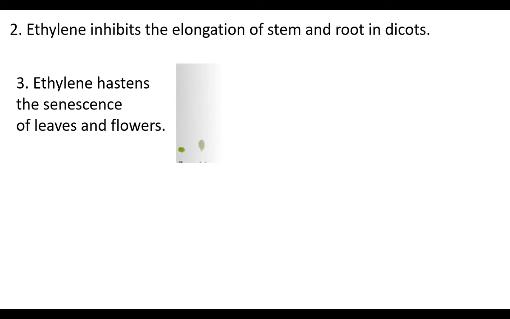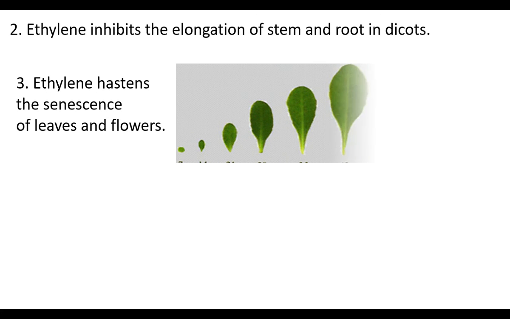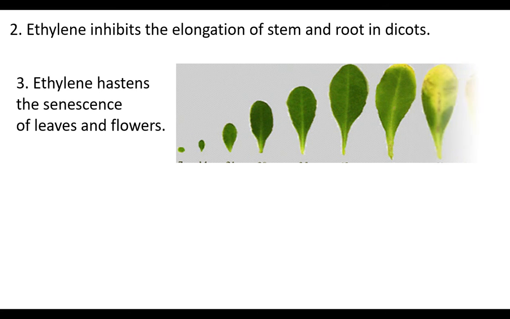A leaf or fruit grows, the size increases, and it reaches the aging process. In the leaf, the chlorophyll disappears. The leaf is going to be dry. The end stage is called senescence. The part of the life of a leaf or flower before death is senescence. The senescence process is sped up by ethylene.